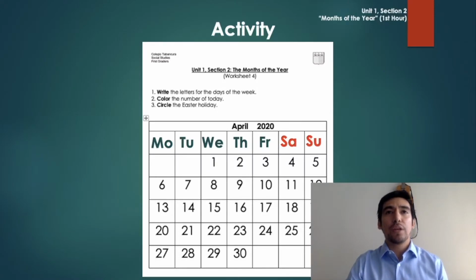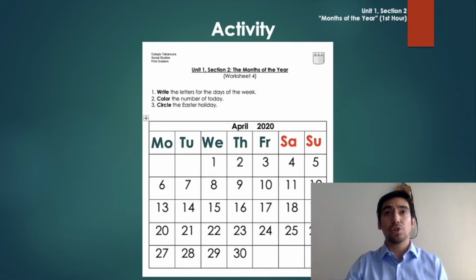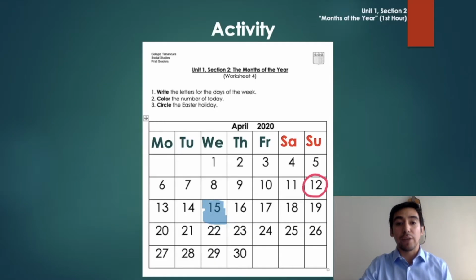Alright, so then it says, color the numbers of today. What day is today? According to my watch, it is the 15th. So, it should be good. And circle the Easter holiday. When was Easter? The 12th. Oh, you can't see it properly. So, check it, it's right there.